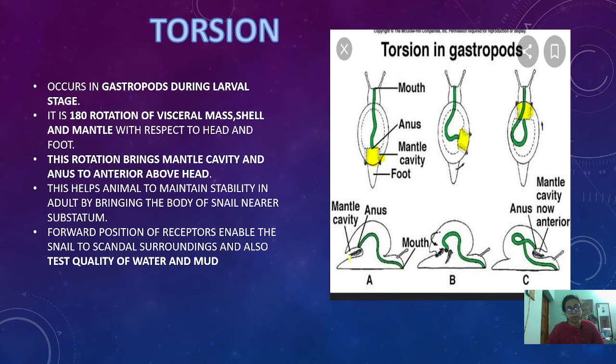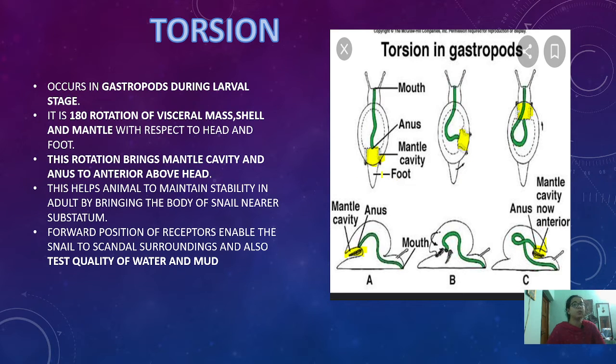So, in this diagram also you can see clearly the mantle cavity which was present posteriorly and anus which was present posteriorly, and mouth here is present anteriorly. They undergo rotation, and finally the mantle cavity is present here and the anus is present here. This is the 180-degree rotation.